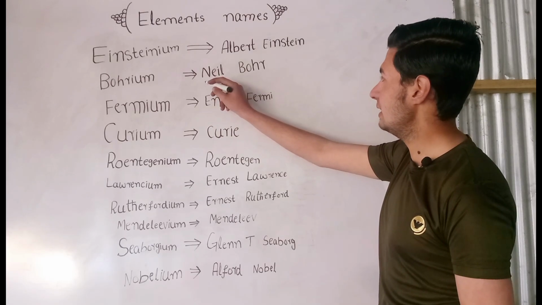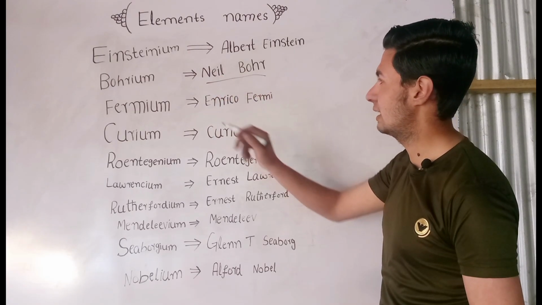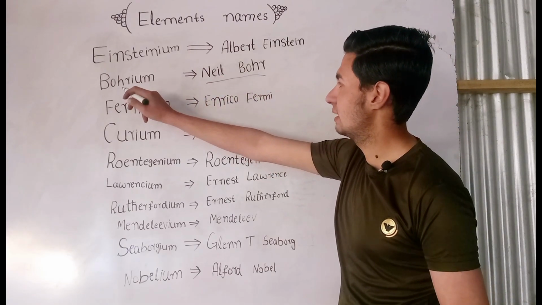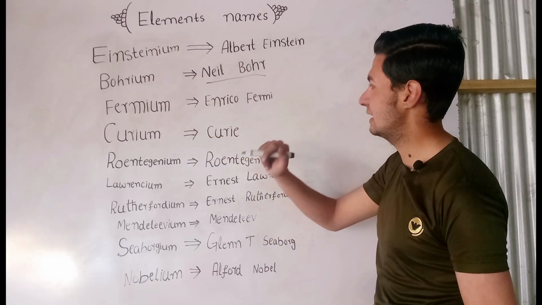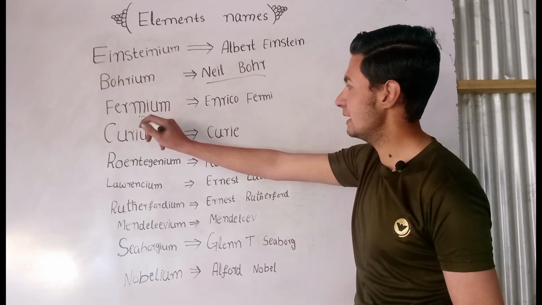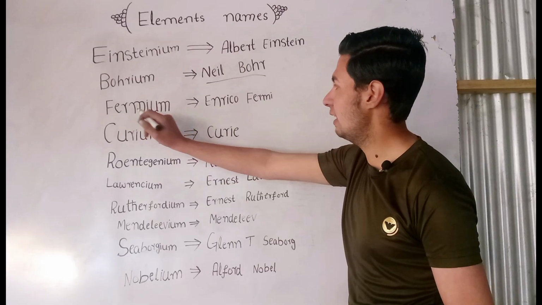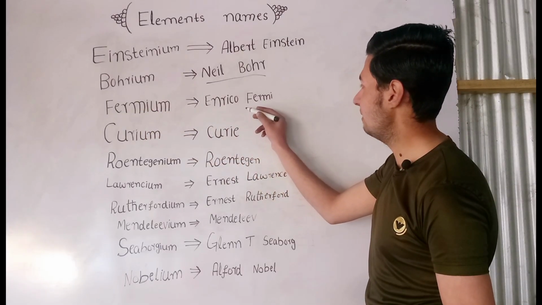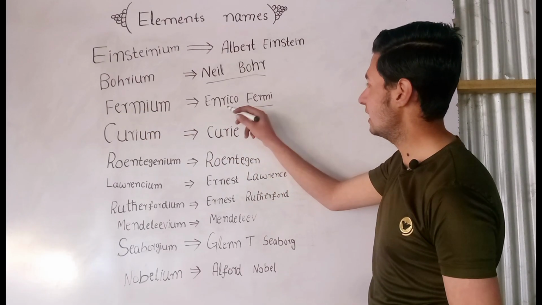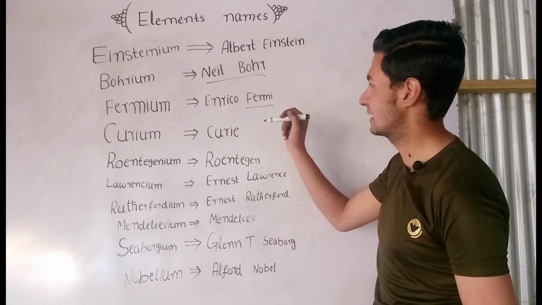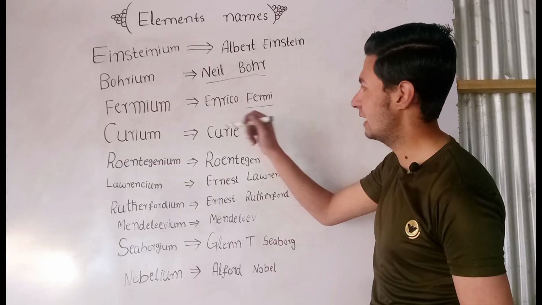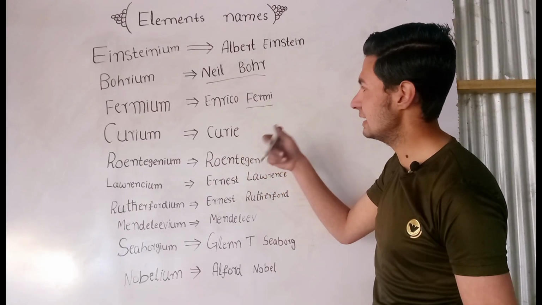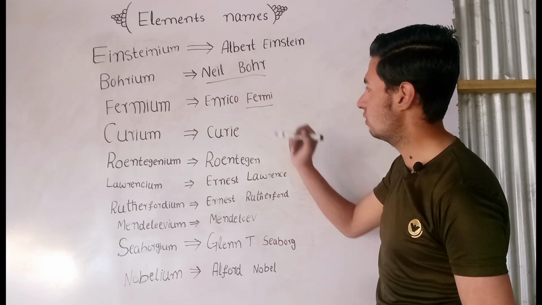On the name of another scientist, Niels Bohr, there is an element, bohrium. On the name of the scientist Enrico Fermi, there is an element in the periodic table, fermium. Fermium is derived from Fermi. Enrico Fermi was a scientist, and this name was derived from Enrico Fermi's name. Right, it is based on Enrico Fermi.